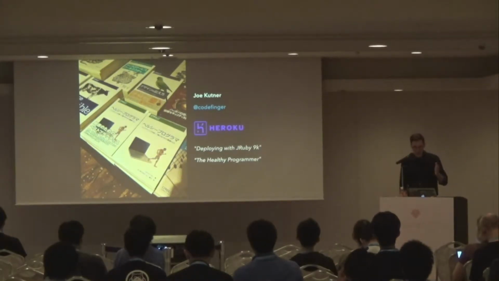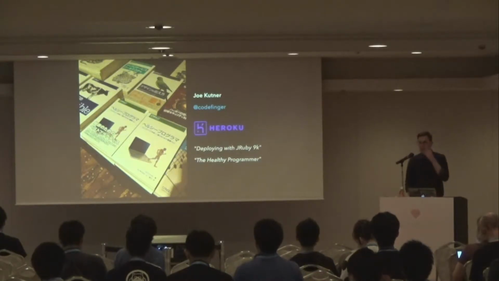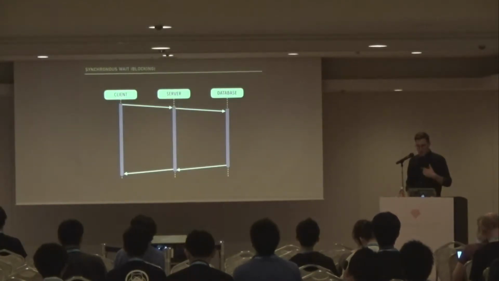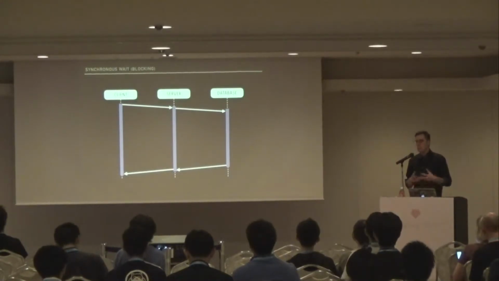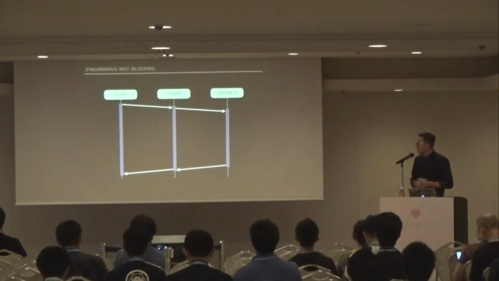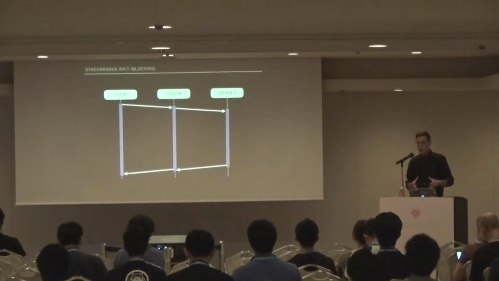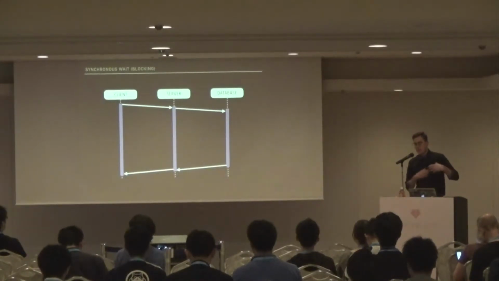But yeah, we're going to talk about JRuby today, and we're going to talk about using it in a unique way. Before we talk about that, we need to talk about how most people use JRuby or Ruby. Most Ruby applications using Rails or Sinatra, the typical web frameworks, handle requests with a single thread per request. And that thread blocks the entire time it's servicing that request. So if it has to go do some database work or hit some external service, that request thread is going to block and wait the entire time that service is doing its work, even though that thread that's handling the request isn't actually doing any work.